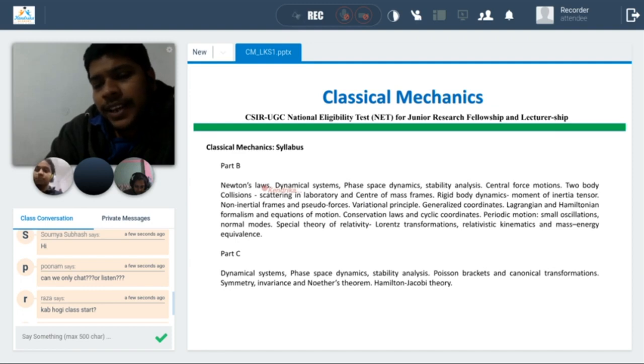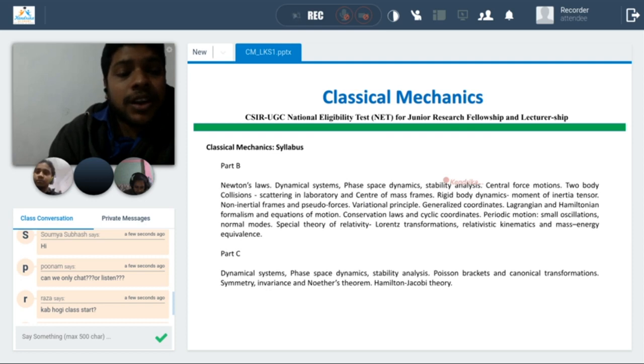This is the last part we talked about. Then we are talking about the Lagrangian part, and this is the first part: Newton's law, stability analysis, and how we identify equilibrium. Sometimes you have a very simple question in the exam: is this equilibrium stable or unstable? What is the condition for equilibrium, and whether the system at this point is at stable or unstable equilibrium.